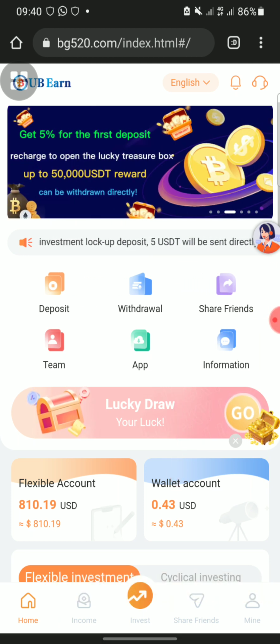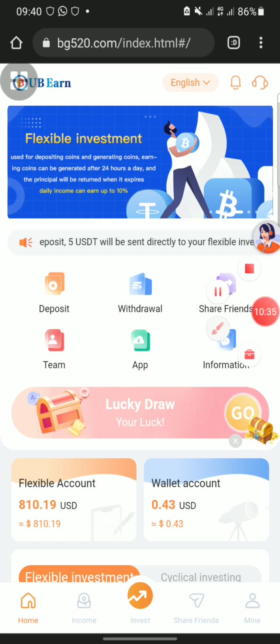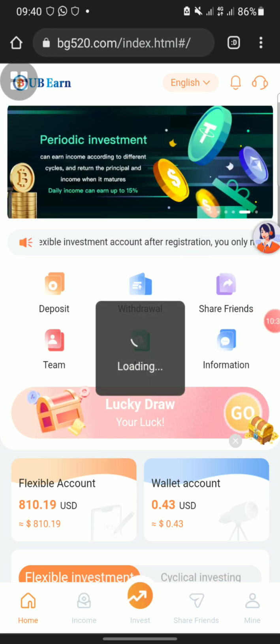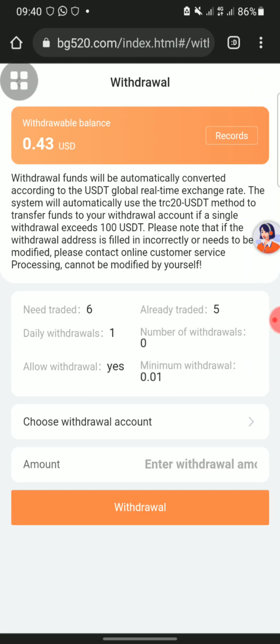All I have to do now is to click on withdrawal. I'll click on this withdrawal here. For those that are newly registered, when you click on this withdrawal here, you see where they tell you to input your Dogecoin or TRS wallet. You have to click any one you want.